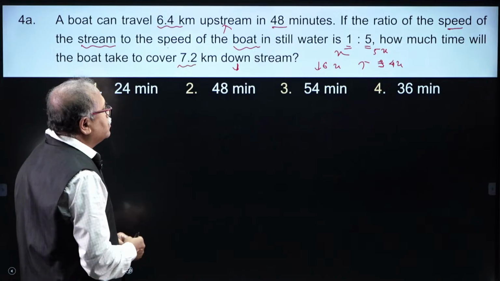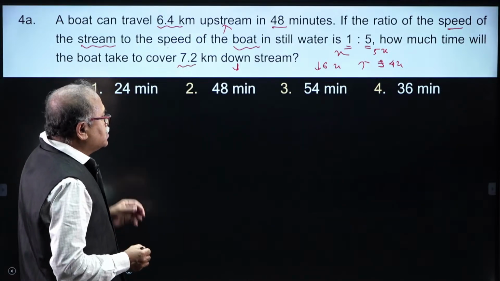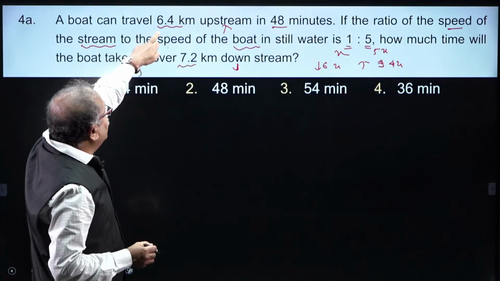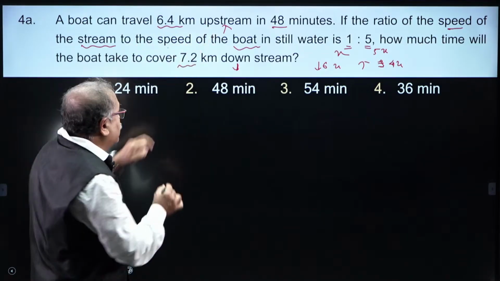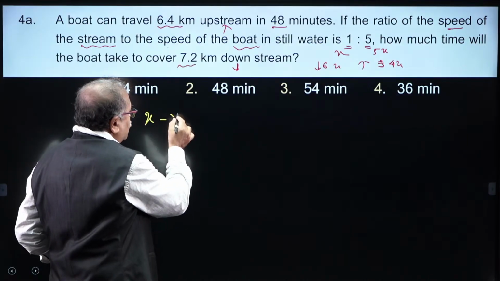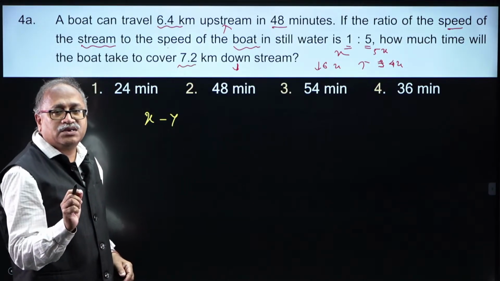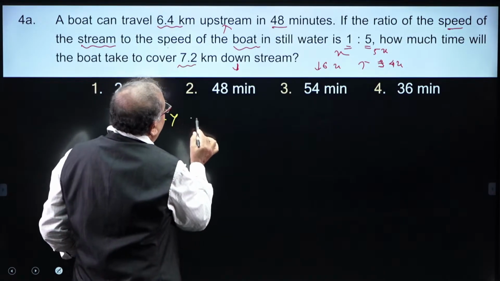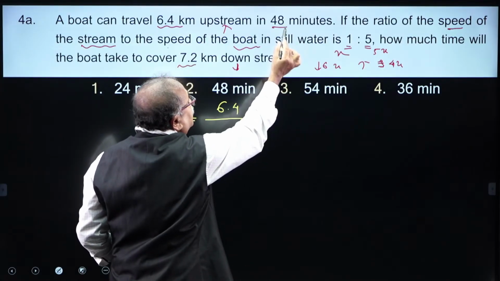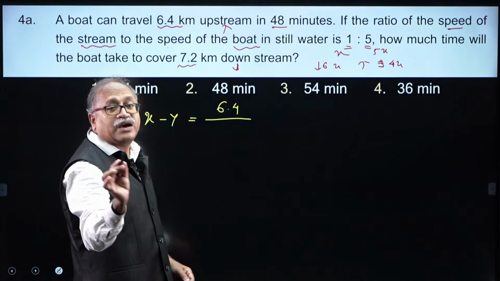Let's move on to the answer part. So, what is x minus y? I know the distance, it is upstream, right? So this is x minus y, where x is the speed of the boat and y is the speed of the current. I can find it out: 6.4 divided by 48 minutes, which is 4 by 5 hours.